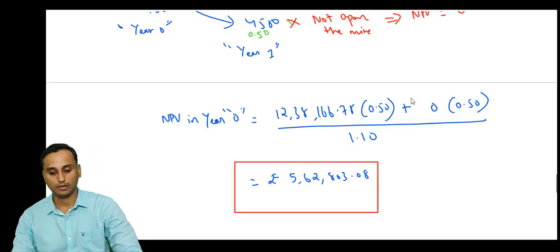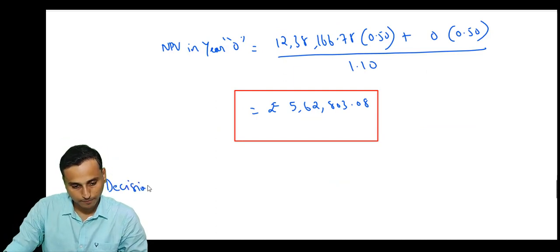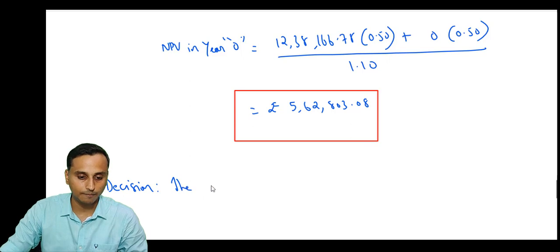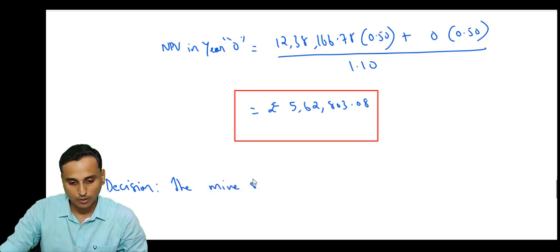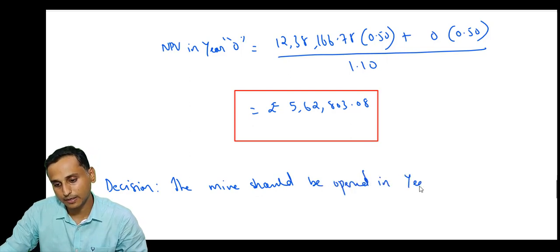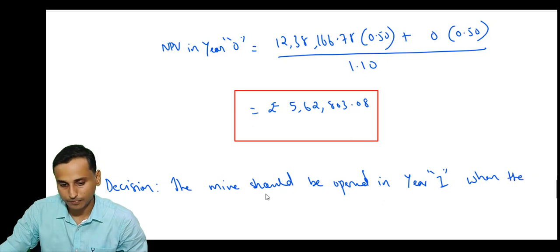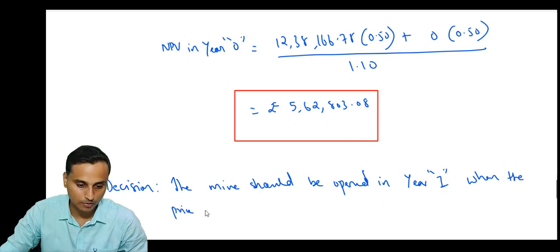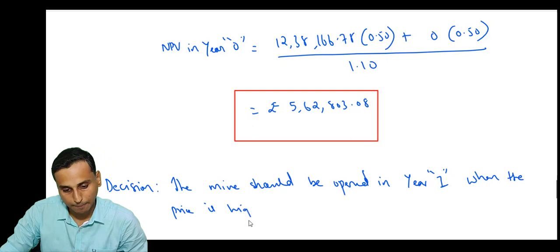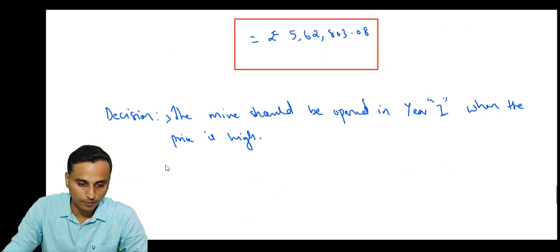That's all. So you can write your decision. What is your decision? The mine should be opened in year 1. That too when the price is high. That is, when the price is high.